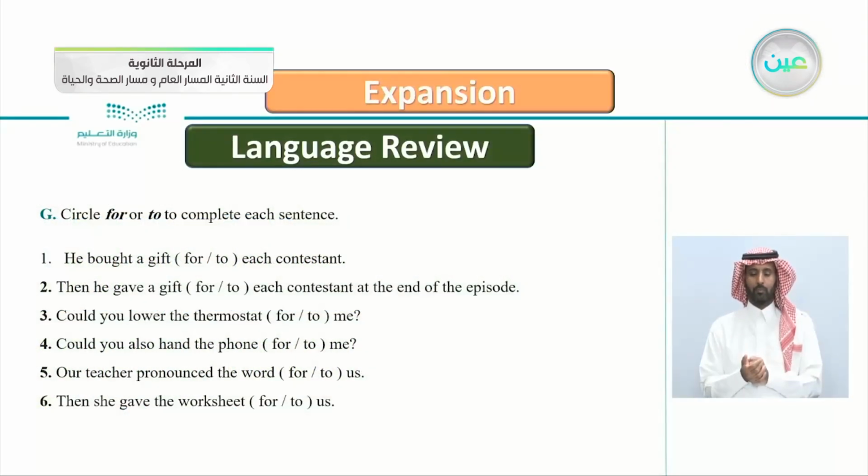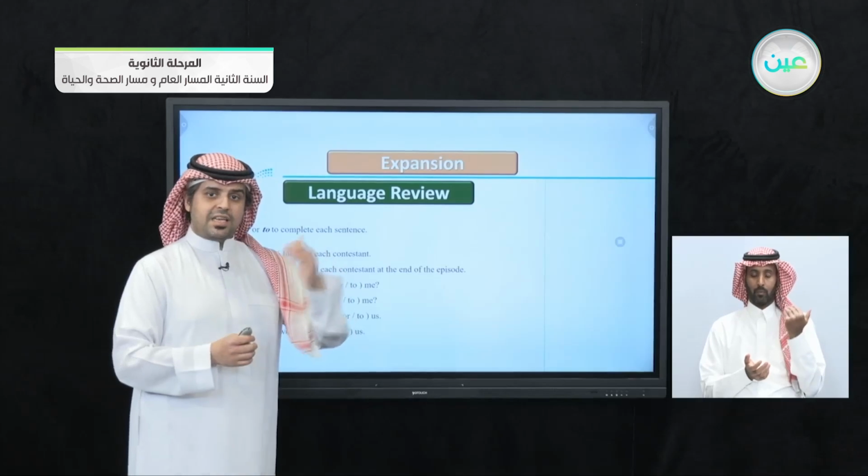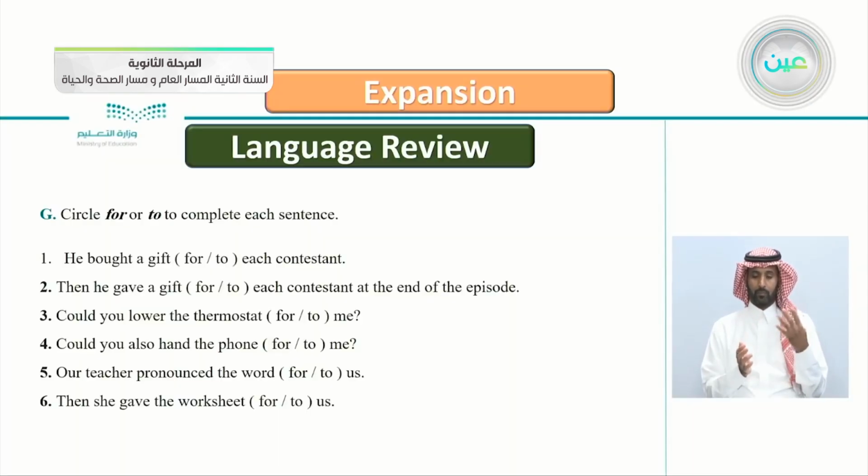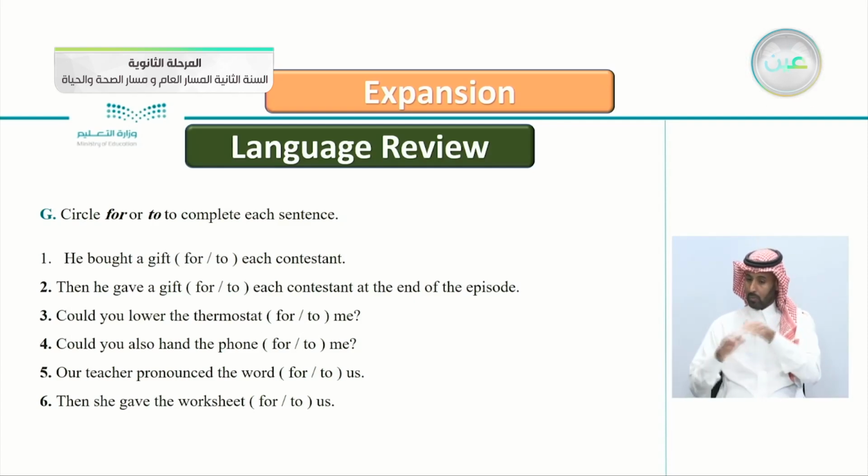So getting back to the exercise here, now that we have revised this grammar, for and to, let's answer the questions. Circle for or to to complete each sentence. Number 1, he bought a gift for or to each contestant.